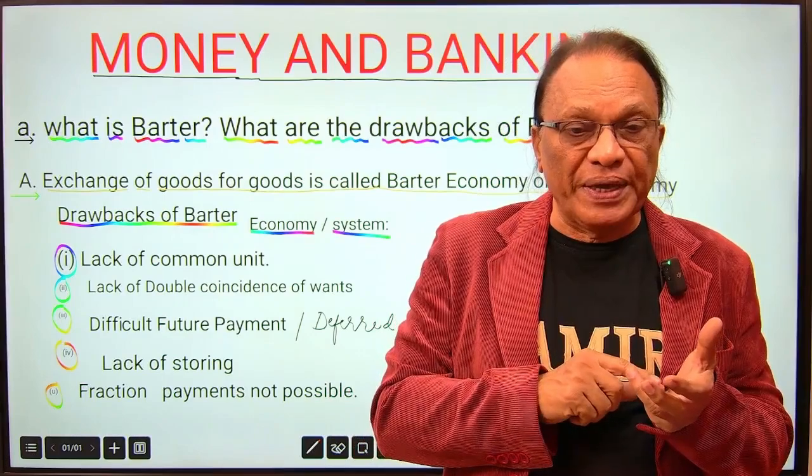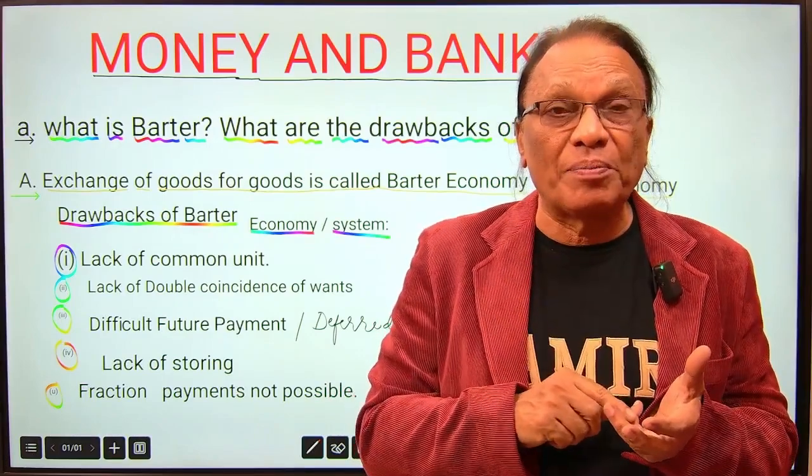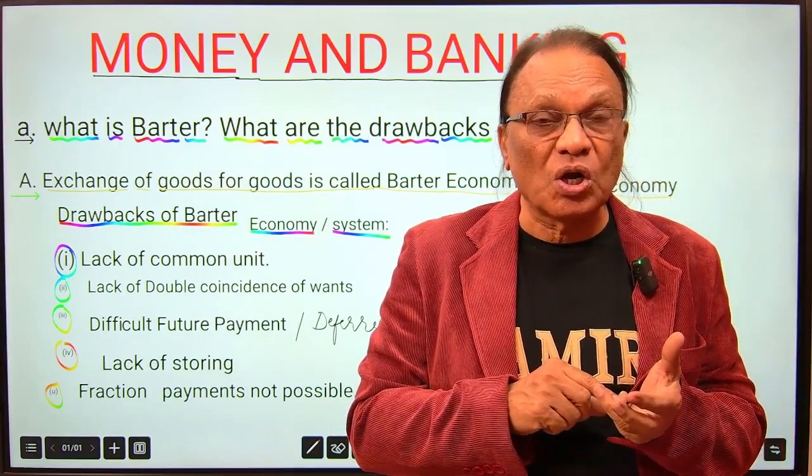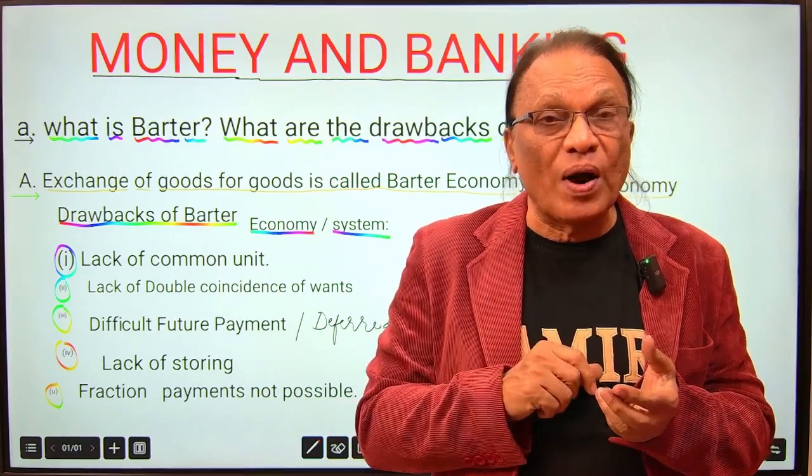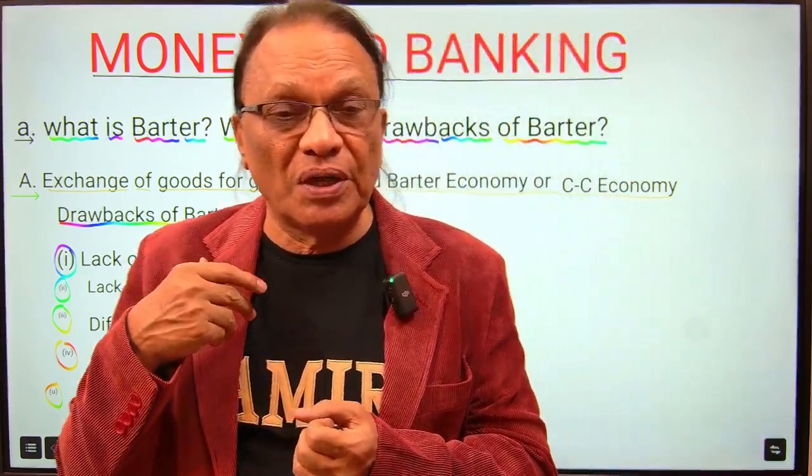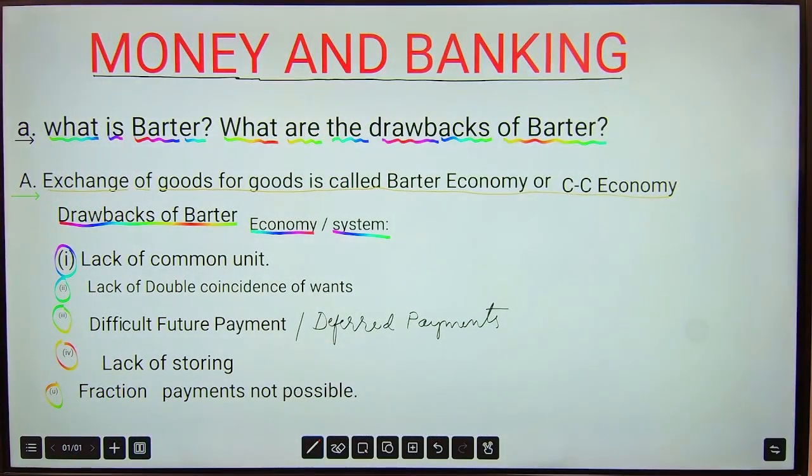The first problem is lack of common unit. The second one is lack of double coincidence of wants. The third one is difficult future payments, or we call them deferred payments. The fourth one is lack of storing. And the last point is that fractional payments are not possible under barter system. We'll see one by one what these are.